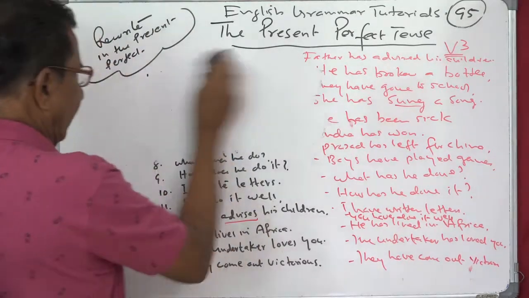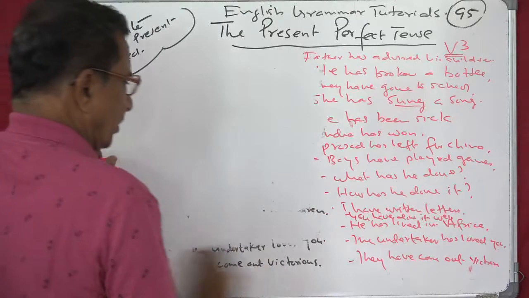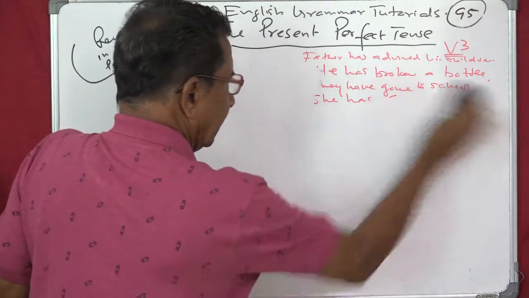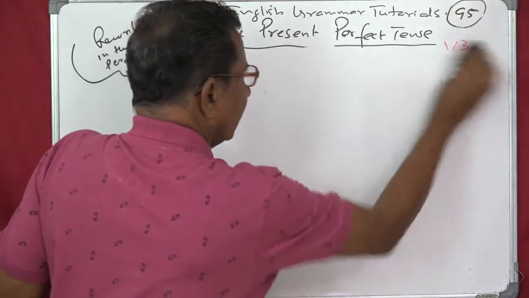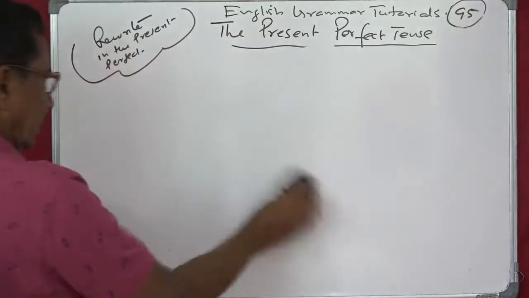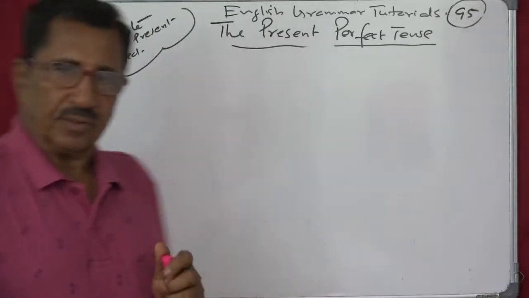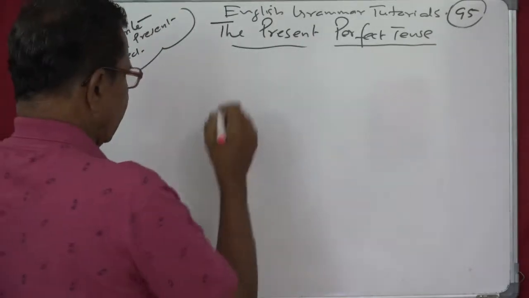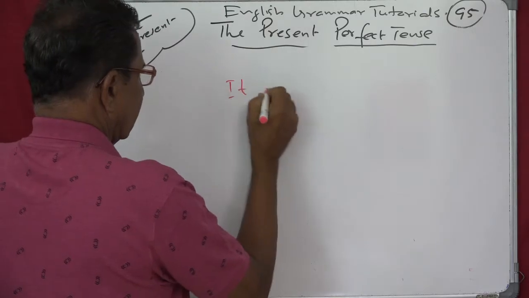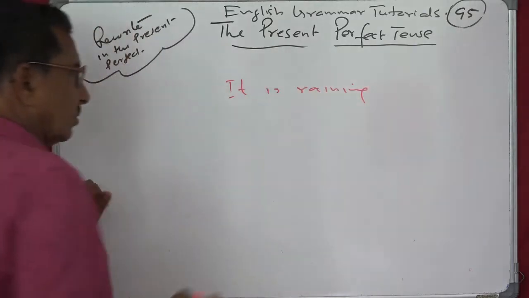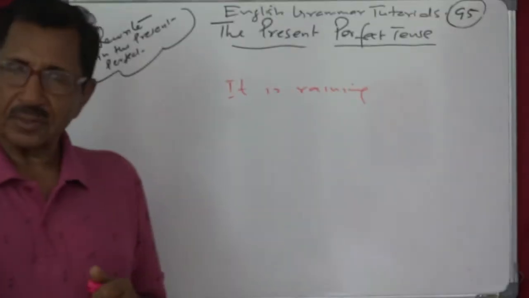Alright, fine. Now let's see if it is possible to do the other way around also. For example, you have got a present continuous: it is raining. Now change this to present perfect.